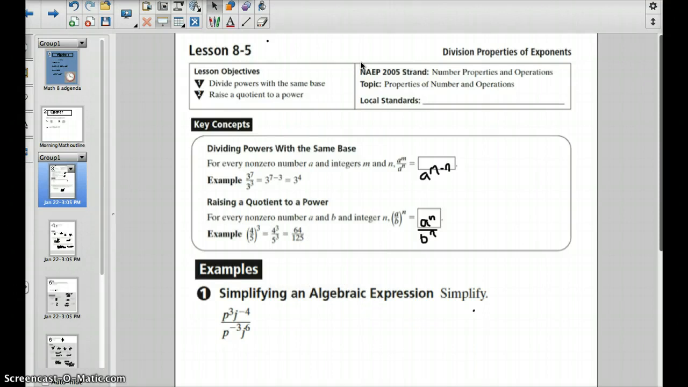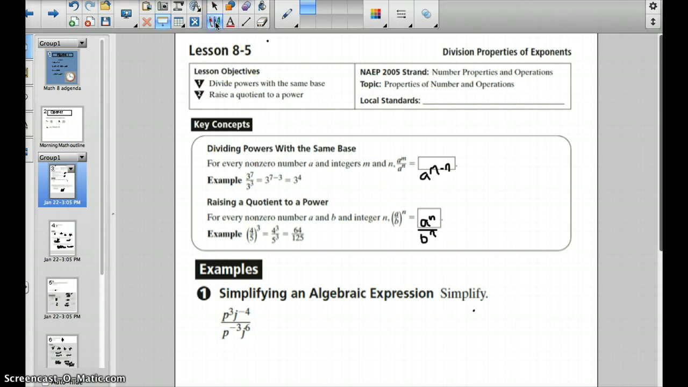When dividing powers with the same base, if you have a to the m divided by a to the n, we can subtract the exponents, so we get a to the m minus n. If you look at the example, 3 to the 7th divided by 3 to the 3rd equals 3 to the 7 minus 3, which is 3 to the 4th.